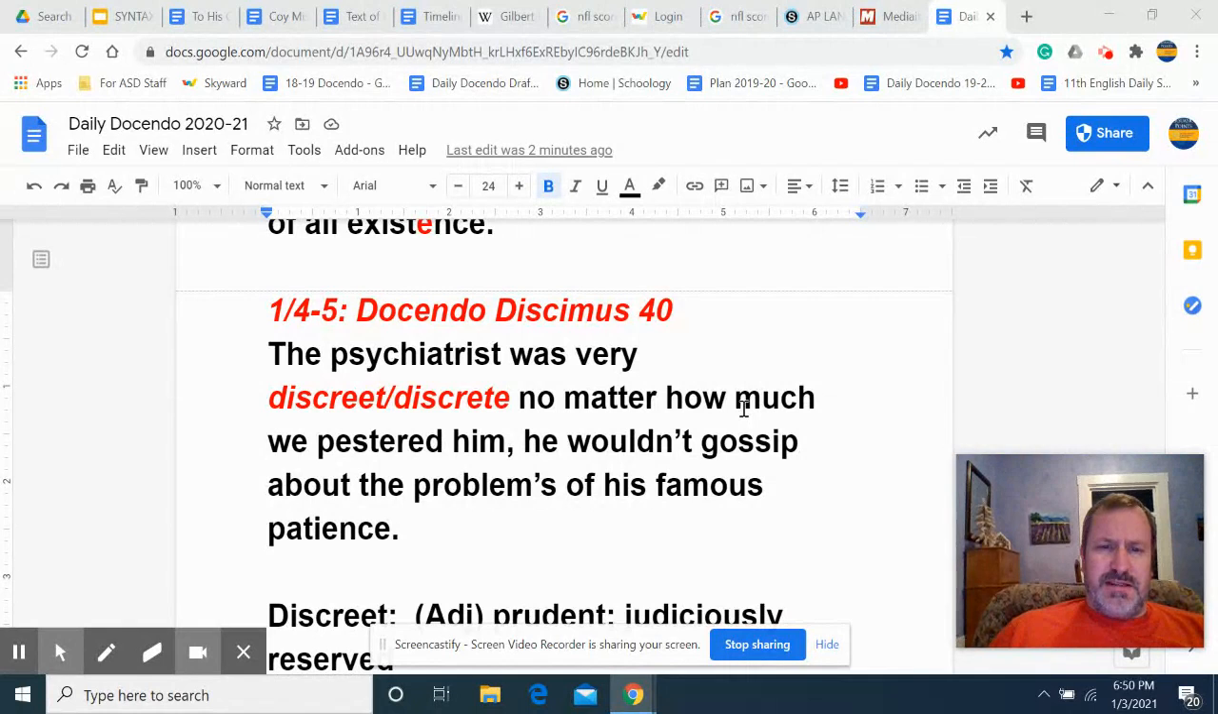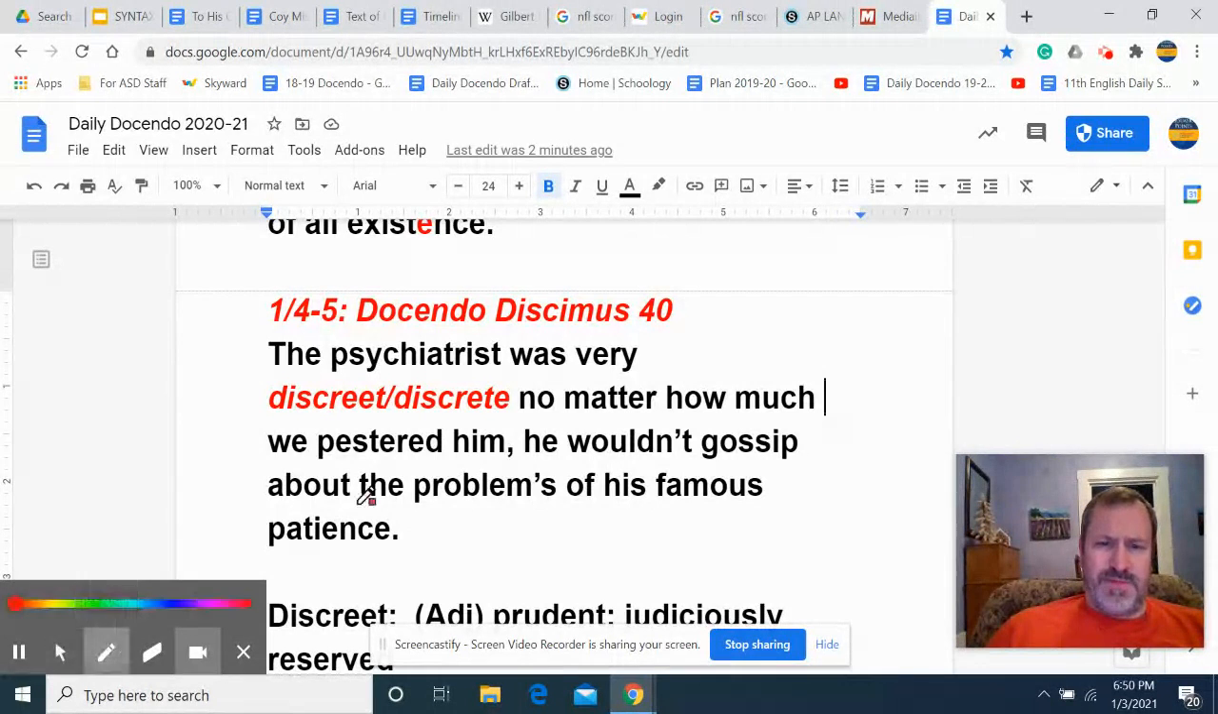So, taking a look at this sentence, then, it looks like it's a run-on, isn't it? So ask yourself, where does the first clause end? Where does the second clause begin? The psychiatrist was very discreet. That sounds like that could be a complete thought, right? So let's stop there with a period. No matter how much we pestered him, he wouldn't gossip about the problems of his famous patients.